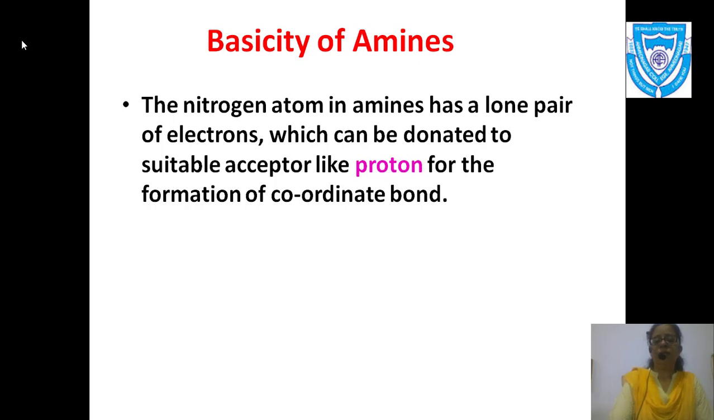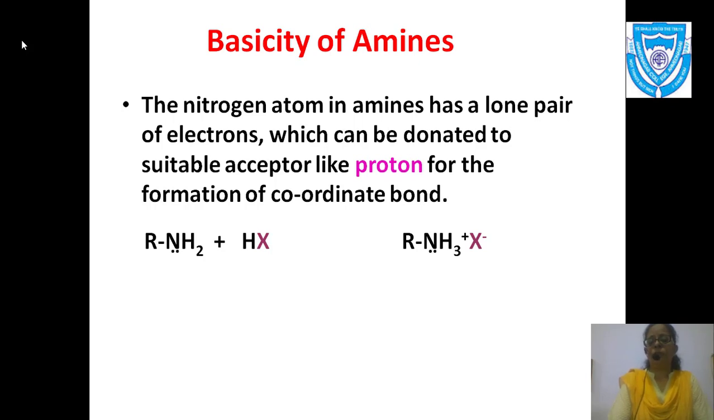Now you can see the reaction I have written: RNH2. You can see I have shown a lone pair of electrons on nitrogen. Now the reaction is with HX. Now you know HX is ionized as H plus and X minus. So nitrogen donates its lone pair to the proton and you have the formation of a salt. Since it is written combined, it is called a salt.